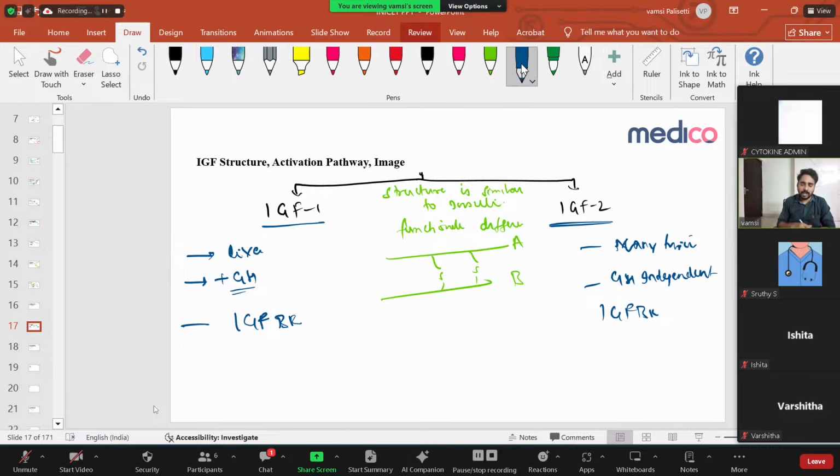Very important thing. It just acts like a growth hormone. All the growth hormone actions, like protein synthesis, glycogenolysis, lipolysis, promoting growth, are done by insulin-like growth factor 1 through growth hormone. Simple. So insulin-like growth factor is similar to insulin in structure, but functionally they are different. Insulin-like growth factor 1 is produced in the liver and stimulated by growth hormone. Growth hormone exerts all its physiological effects through insulin-like growth factor 1. They bind to a different receptor, not the insulin receptor.